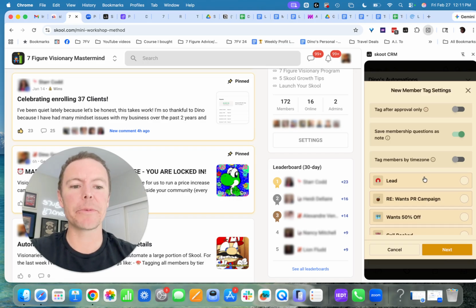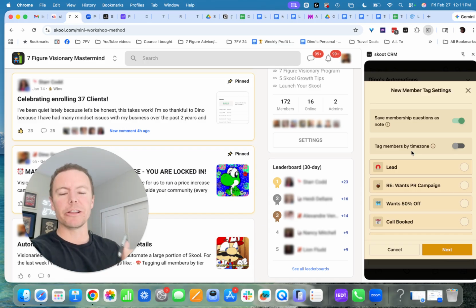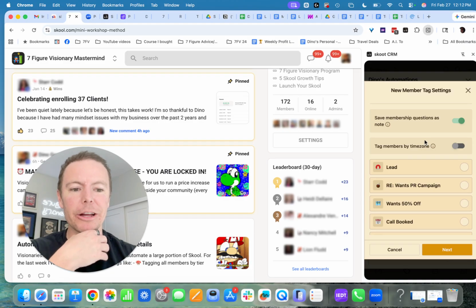You can tag members by time zone as well. That's really interesting. If you have a community with members in different countries and time zones, you probably don't want to post when a lot of your community is offline. So you can literally schedule posts according to time zones so that it reaches members in different time zones appropriately. It's really wild what you can do.